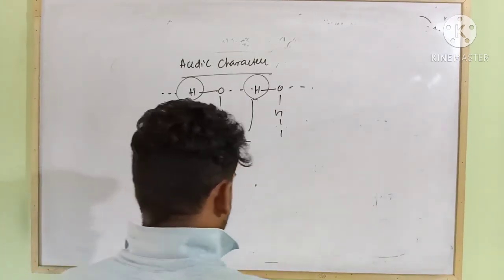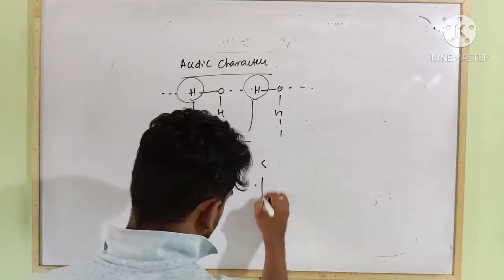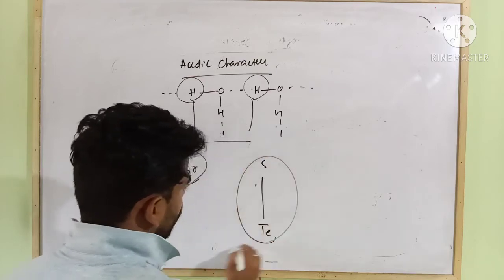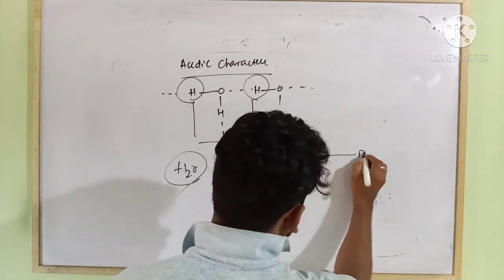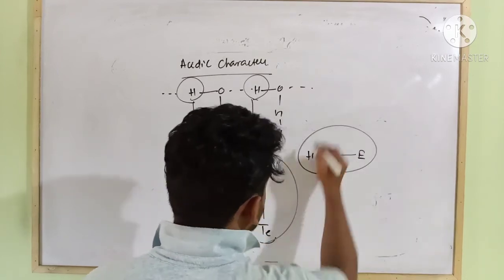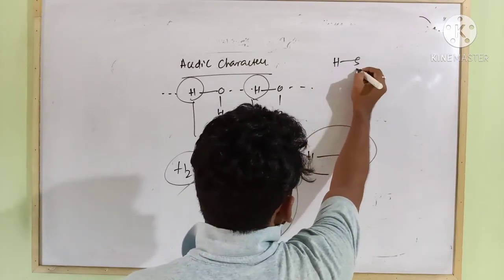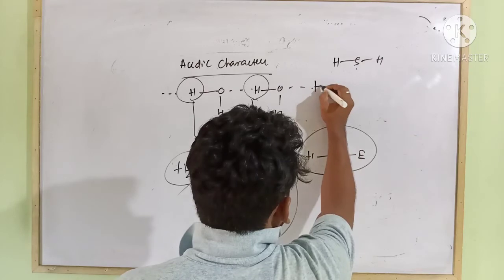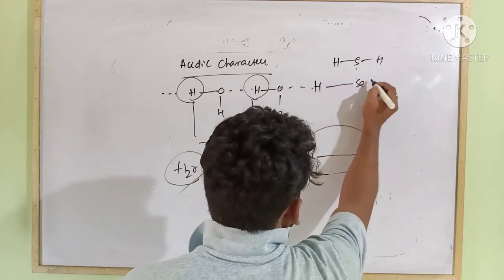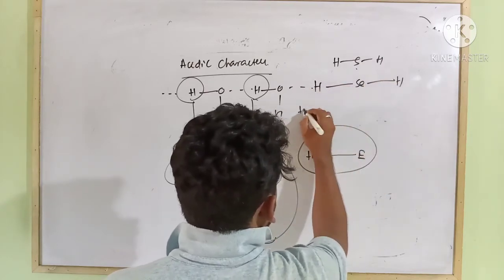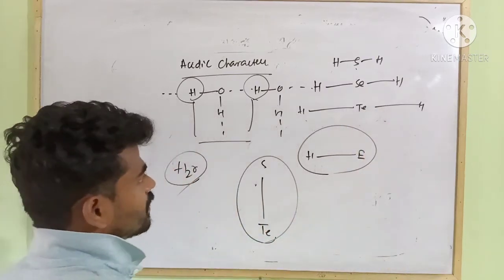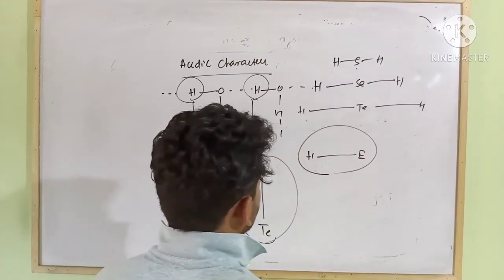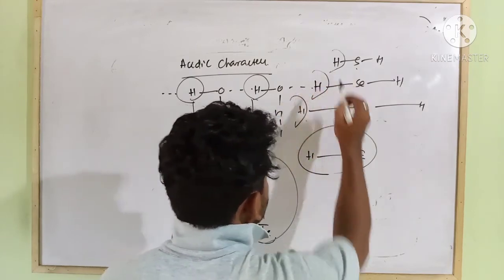So if you move from sulfur to tellurium, what happens? Due to increase in size, the bond length also increases. H2S, H2Se, H2Te. Since the bond length increases, the release of proton becomes easy.